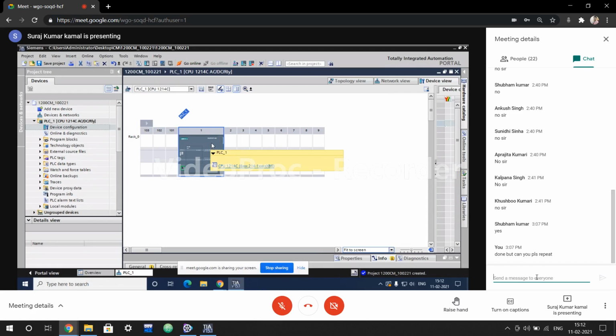So there we need to check the IP address of the PLC. Why do we need to check the IP address of the PLC? Can anyone tell me why I'm going to check the IP address of the PLC?